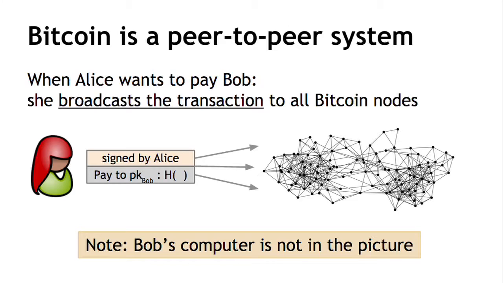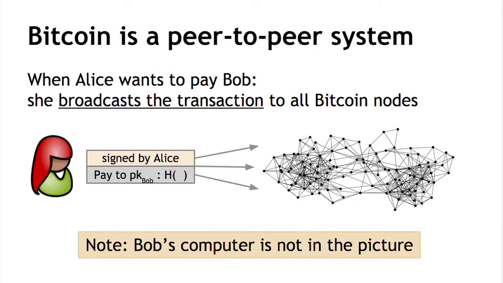And notice something funny here. Bob's computer is nowhere in this picture. Now Bob, if he wants to be notified that this transaction did in fact happen and that he got paid, he might want to run a Bitcoin node that's one of these peer-to-peer nodes in order to listen in on the network and be sure that he's received that transaction, but his listening is not in fact necessary for him to receive the funds. The Bitcoins will be his whether or not he's running a node on the network.